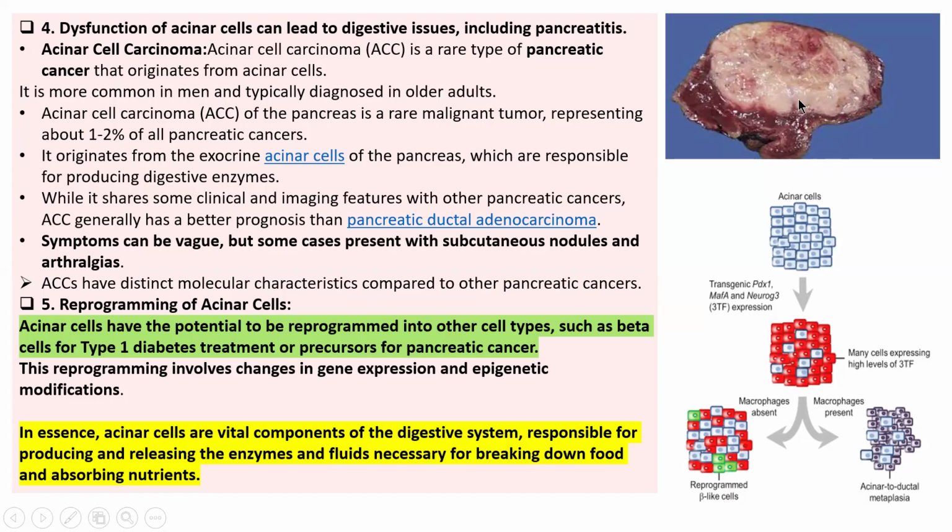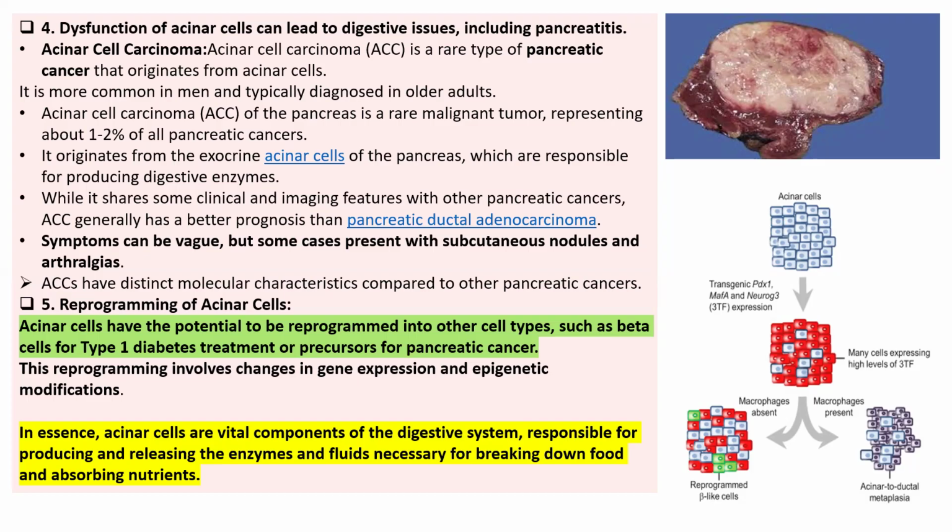Acinar cell carcinoma of the pancreas is a rare malignant tumor which spreads to different body parts, representing about 1 to 2% of all pancreatic cancers. So, acinar cell carcinoma originates from exocrine acinar cells of the pancreas, which are responsible for producing digestive enzymes.